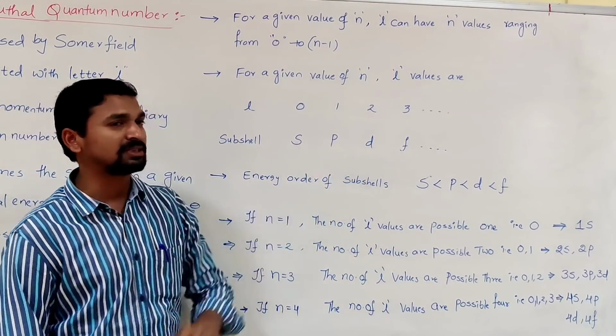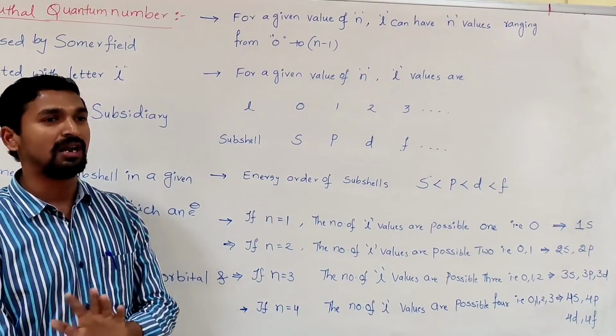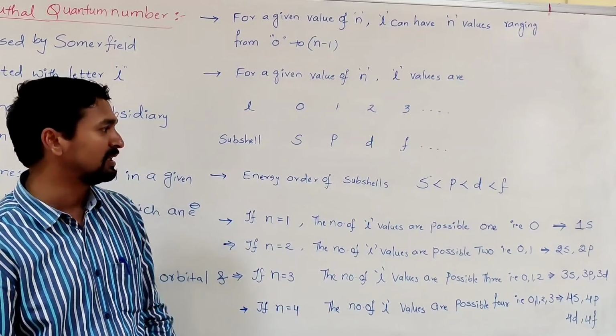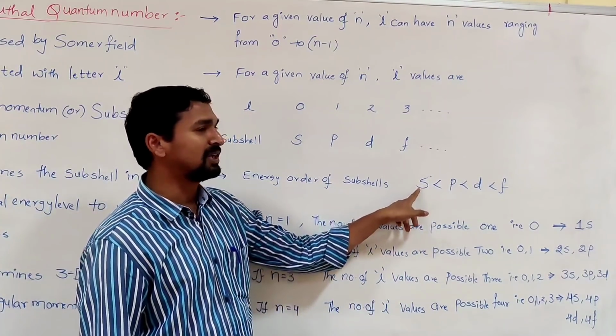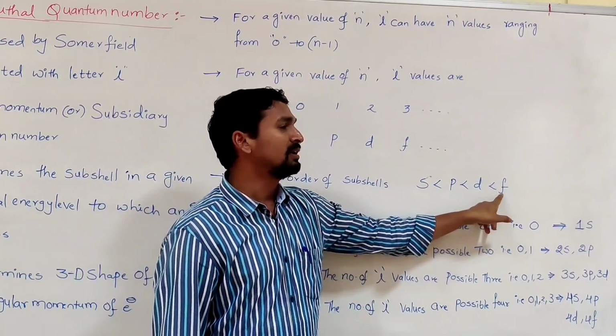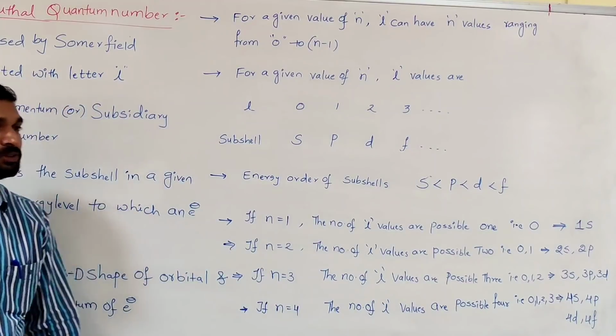Are all these subshells having the same energy or different energy in a particular energy level? No, all are not having the same energy. Those subshells differ in their energy. The S subshell has the lowest energy, and the F subshell has the highest energy. This is about the azimuthal quantum number.